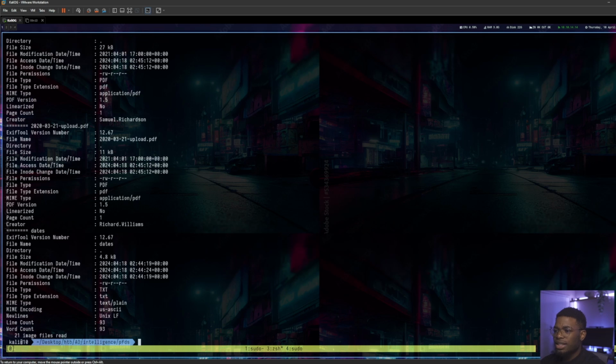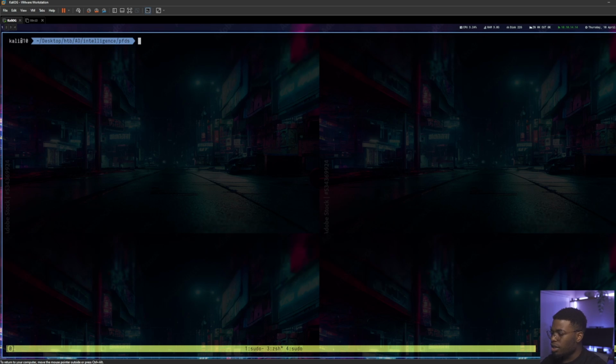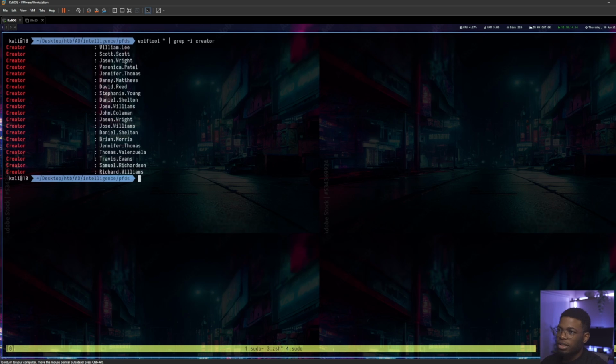So if we run ExifTool on each PDF, now we get to do a bit more terminal kung fu. If you do exiftool *, right, it does it for each PDF, but that's not what we want to do. We want to clear the screen. I can type exiftool, and then we want to grep -i creator. The -i just removes the fact that it is case sensitive. So you can just write whatever word you want without worrying about the fact that this part is capital. So grep -i, now we have usernames, right?